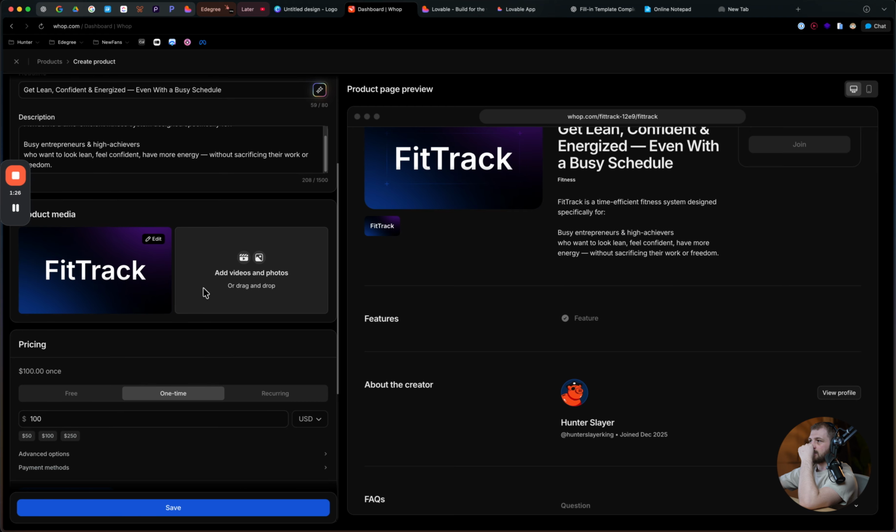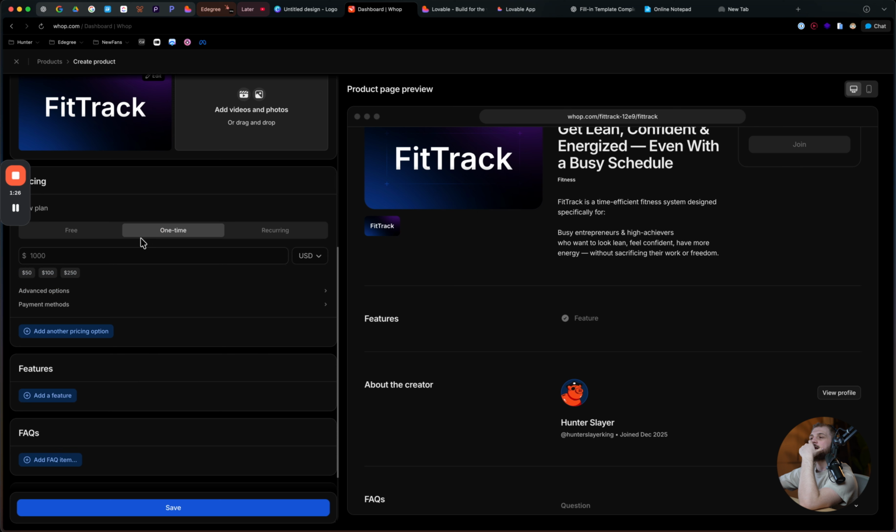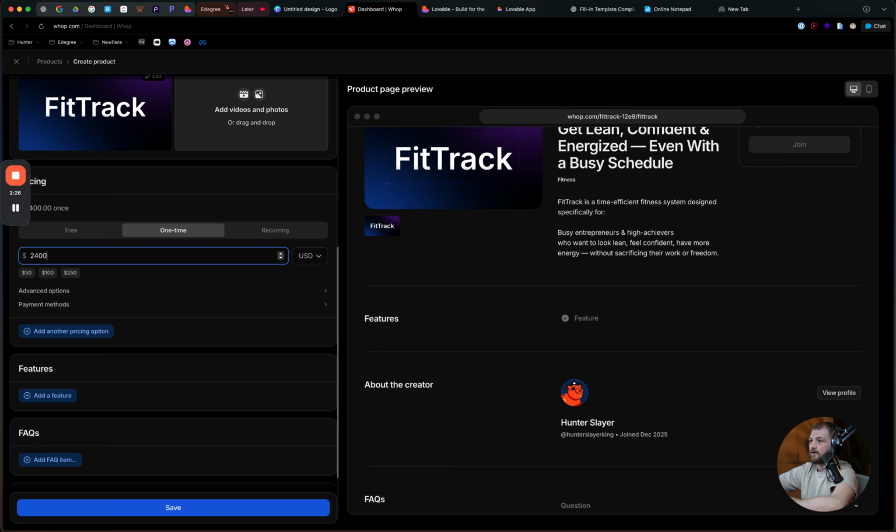And then let's go ahead and add. We will have them pay for this software directly on the platform itself. No, we'll just give everybody access to it. So they'll pay us here. Let's do this for $9.90. Let's say it's $200 a month for personal training sessions, times 12, that's about $2,400 is what we'll do. And then we'll just click save.